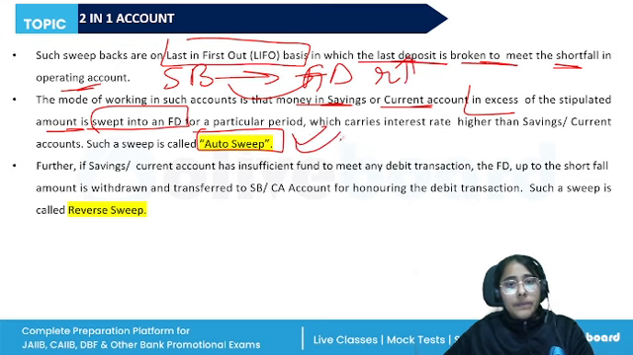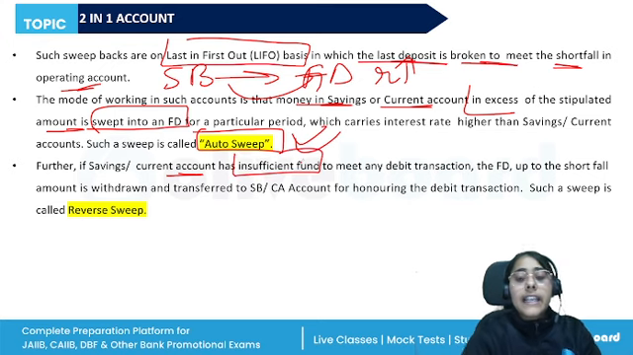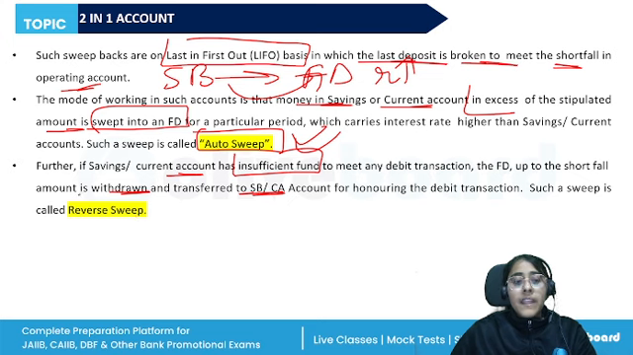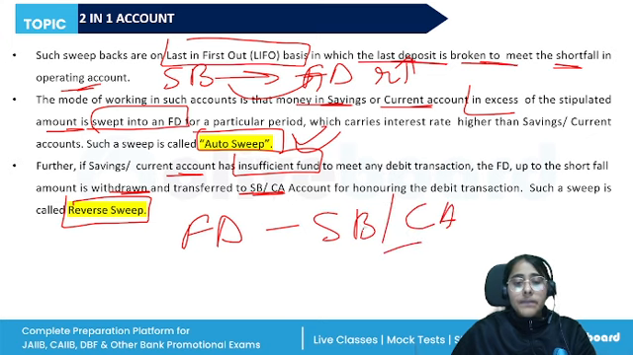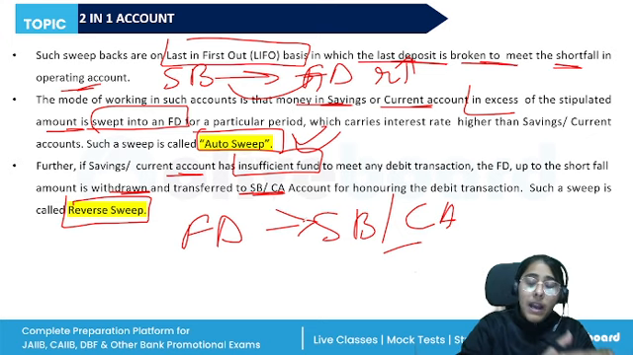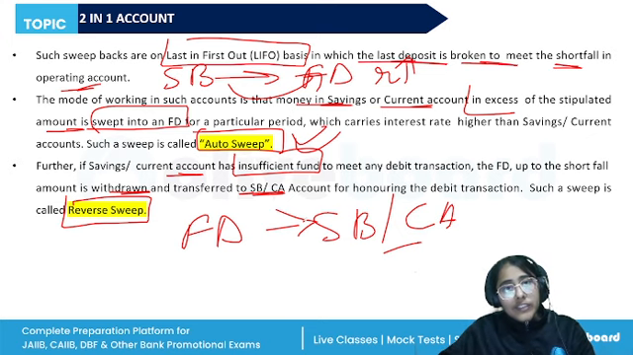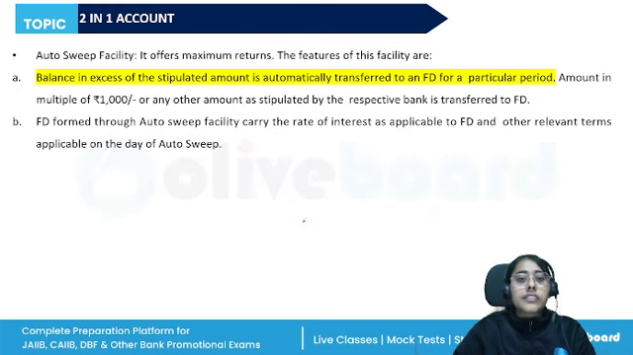This is auto sweep. What if the current account has insufficient fund to meet any regular debit transaction? Then from the FD, the shortfall amount is withdrawn and transferred to the demand deposit, which is known as reverse sweep. So from the fixed deposit to the savings bank or current account deposit. This is known as reverse sweep. So you should remember the direction. From the demand deposit to the fixed deposit is auto sweep, and from the fixed deposit to the demand deposit, it is the reverse sweep.